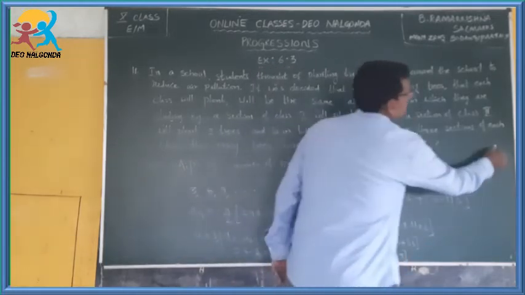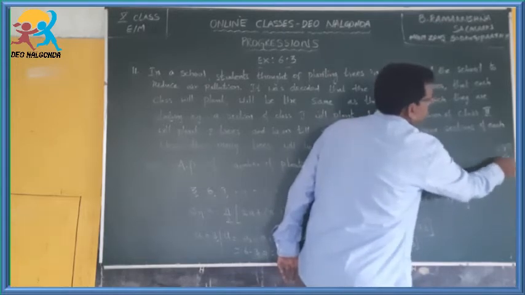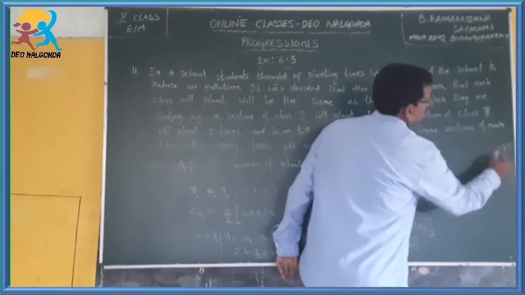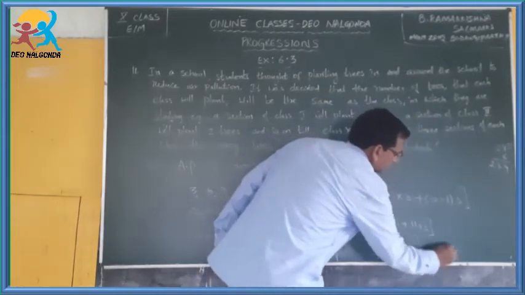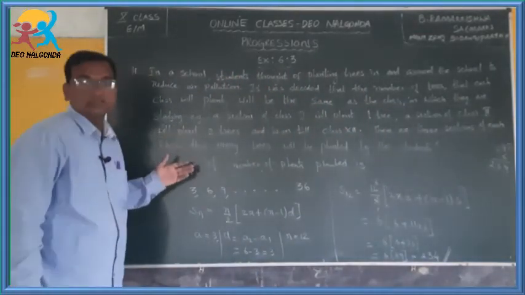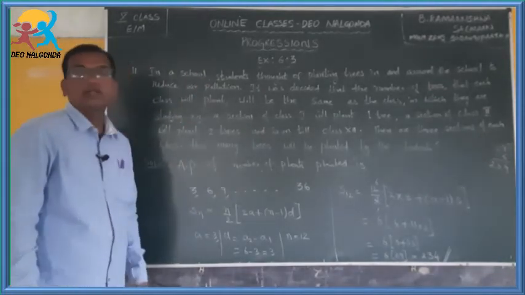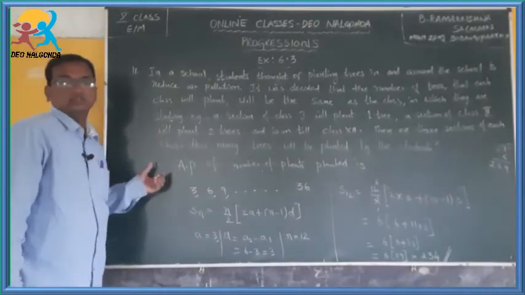How much is this? 234. So the total number of plants planted by the whole school is 234. I hope you understood this.